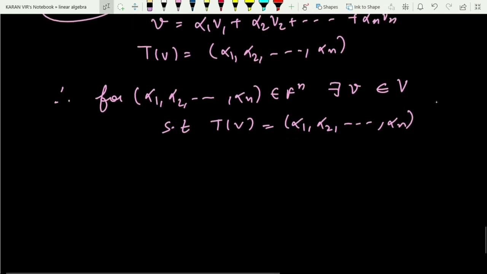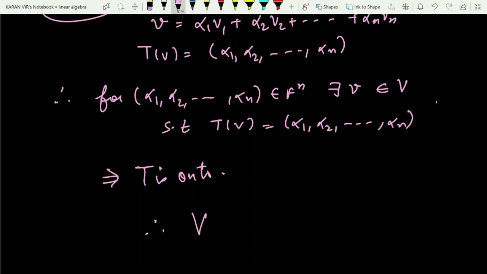So this proves that T is onto. So we have proved T to be linear, 1-1 and onto, and that is nothing but the definition of isomorphic. So can we say that V is isomorphic to capital Fn and hence the result?